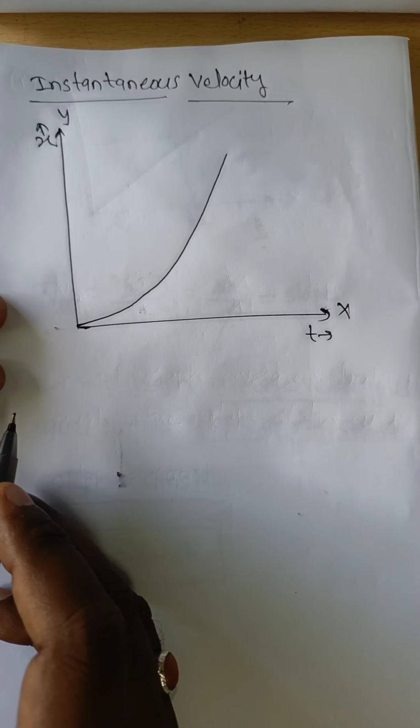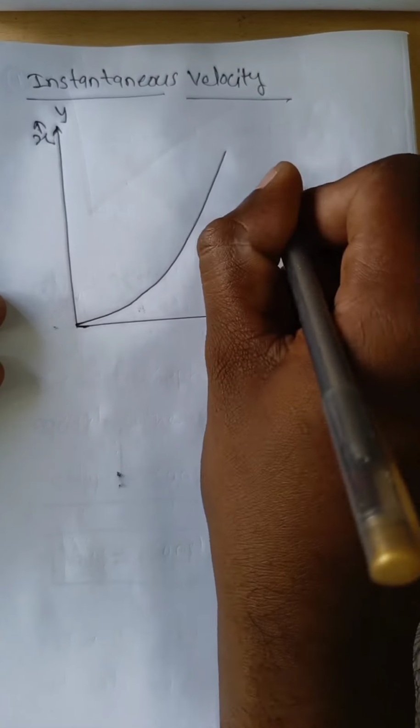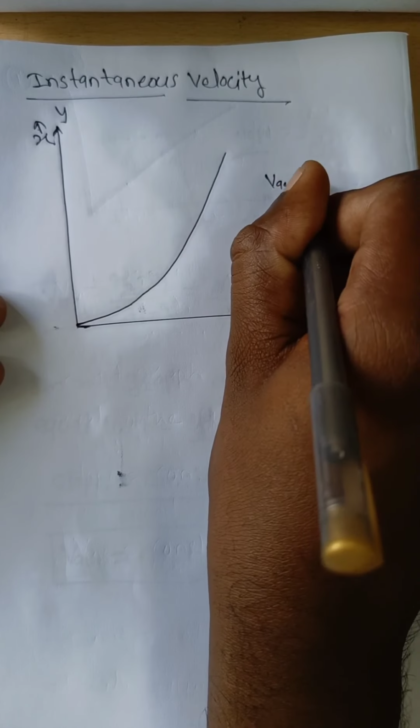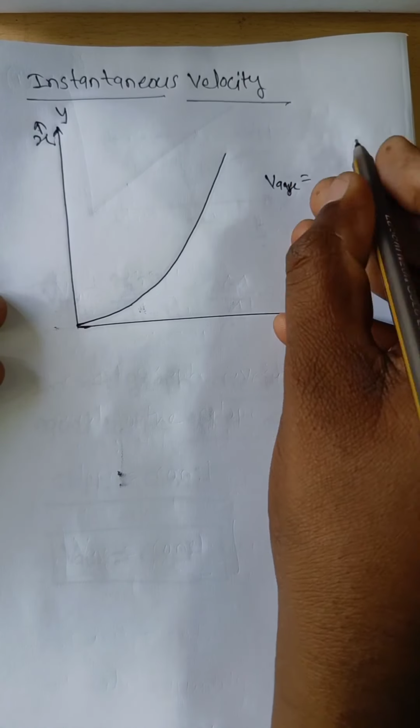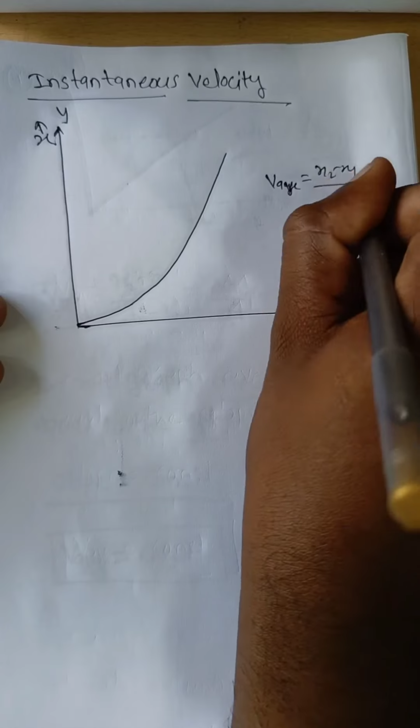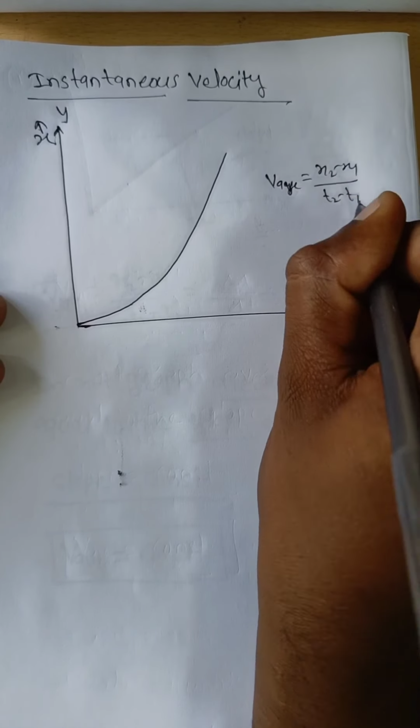Now for instantaneous velocity, do you know that average velocity is equal to (x2 minus x1) divided by (t2 minus t1).